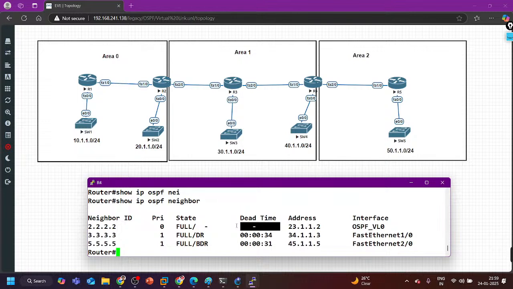Do Not Age. Sir, is it possible to ping the router ID from one router to another router? No, not possible. That's why here I have created the loopback. If it were possible to ping, then we wouldn't need to advertise and create the loopback here. Router ID is also unique, it's 32-bit, but that is not an IP address. That is not routable. It is just an identity of the database.